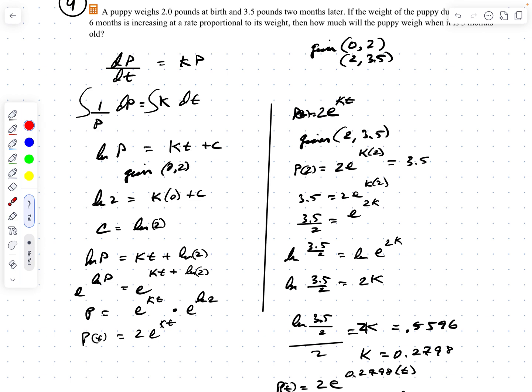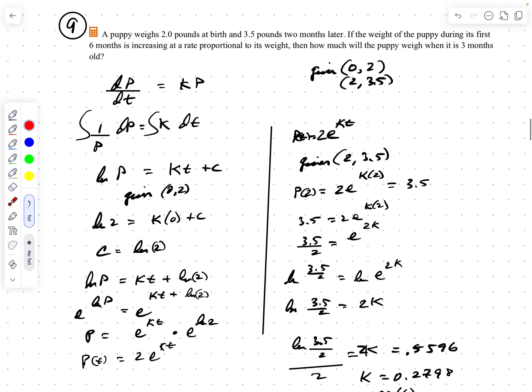P equals 2 times e to the kt. Okay, that's a classic expression. 2 is the starting point of the puppy's weight. It grows continuously, proportionate to the weight at any given time. And 2 is the starting weight. Then I want to figure out what k is. In order to figure out what k is, I have to plug in a value at time 2 to see how much growth there is and how much k I need to get that growth.